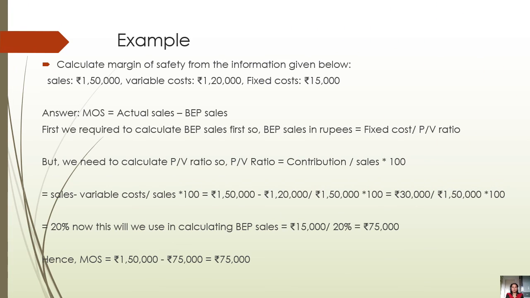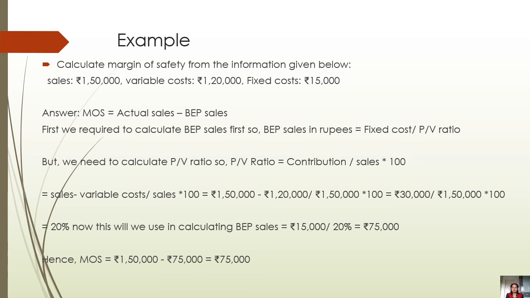This is the example of calculating margin of safety. For example, there are sales of rupees 1,50,000, variable cost is rupees 1,20,000 and fixed cost is rupees 15,000. How will you calculate margin of safety? It is equal to actual sales minus BEP sales. But for this purpose, we will have to calculate the BEP sales first.